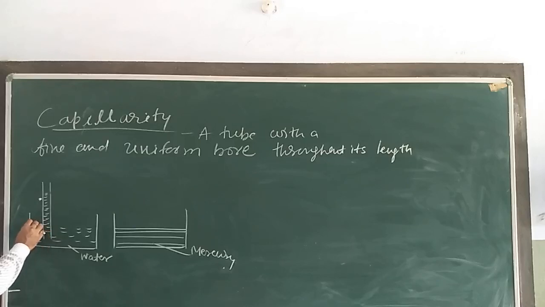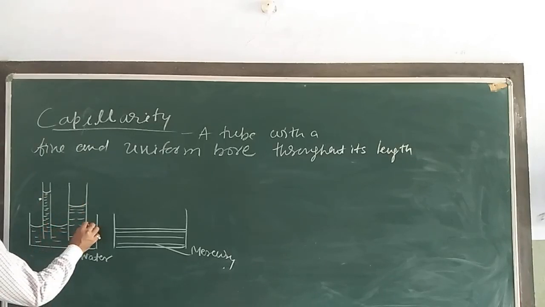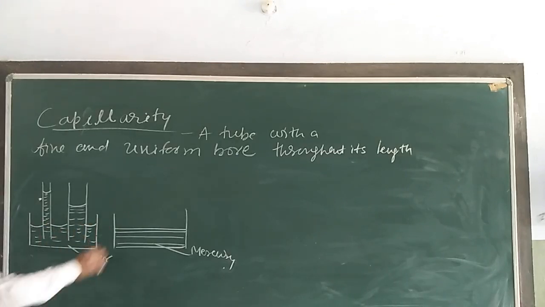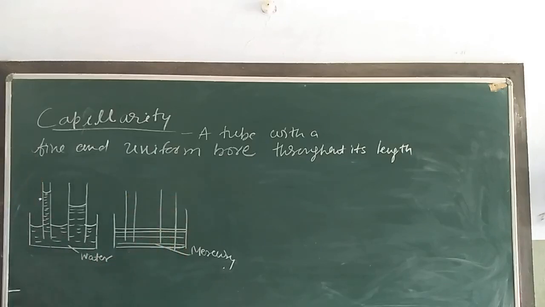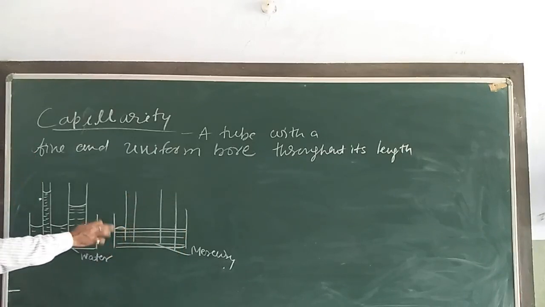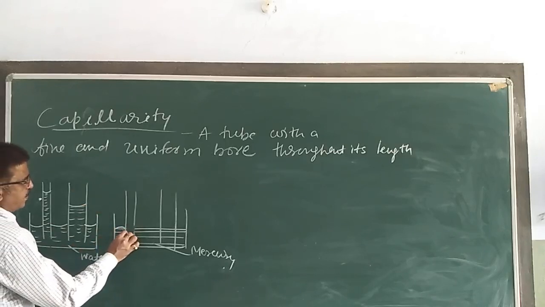Is it clear? Here it rises up to a certain height. The meniscus here is something like this, a concave shape. Once this is put in mercury, what do we observe? We observe that the shape is something like this, here it goes down.